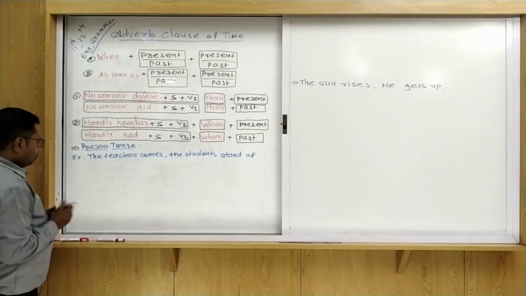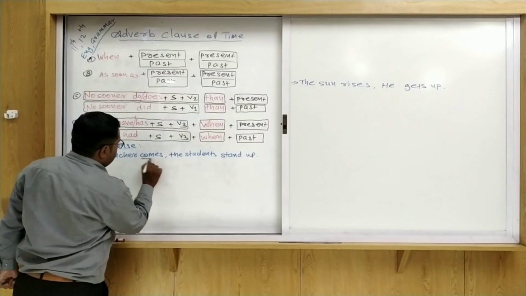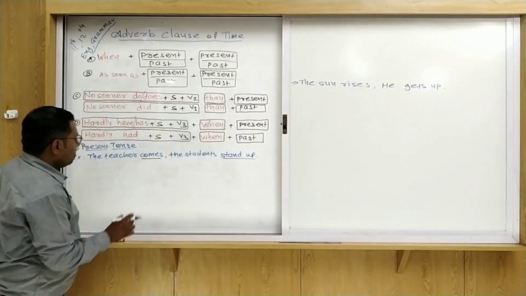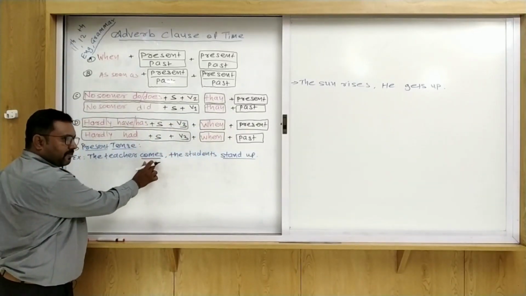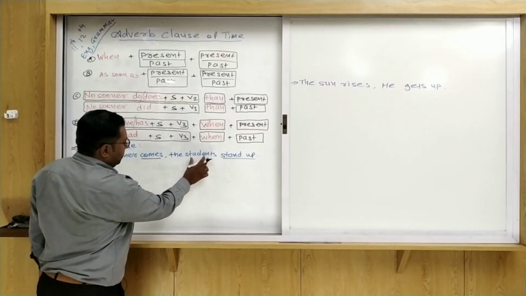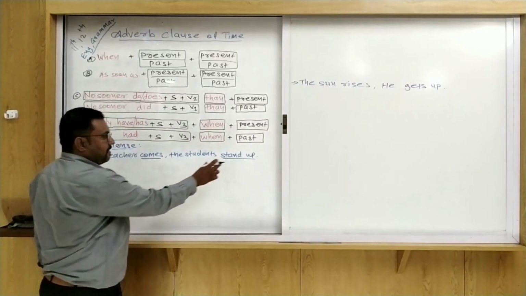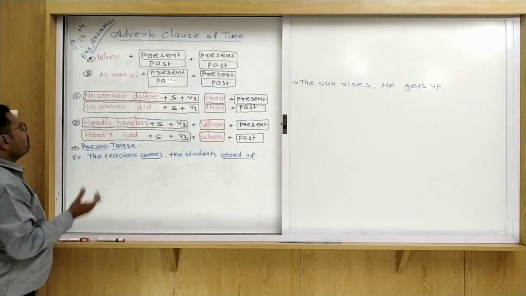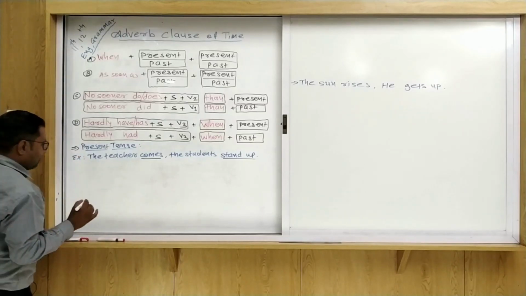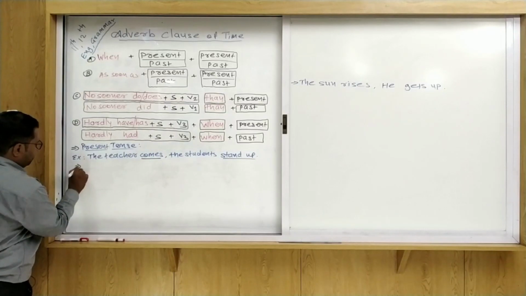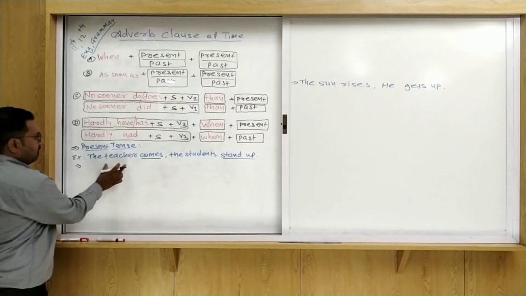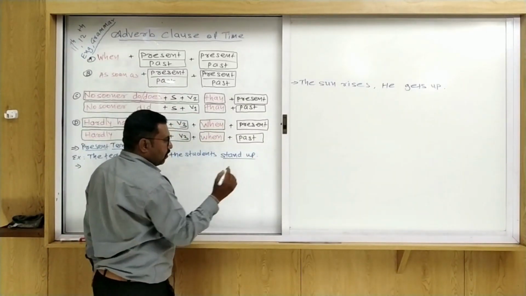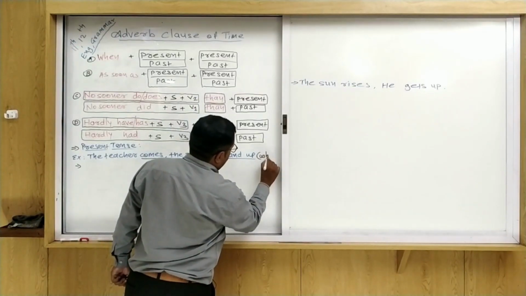Suppose, see that, the teacher comes, the students stand up. So here comes is V1, that is simple present tense. That is why we use the students stand up. Stand up is also present tense. So now we are going to use when. So how can we make the sentence of when? It may be asked in the exam: the teacher comes, the students stand up. Use when.